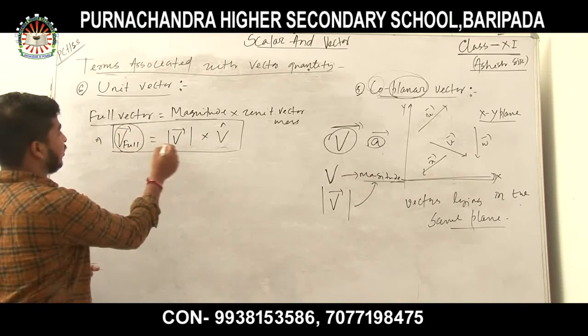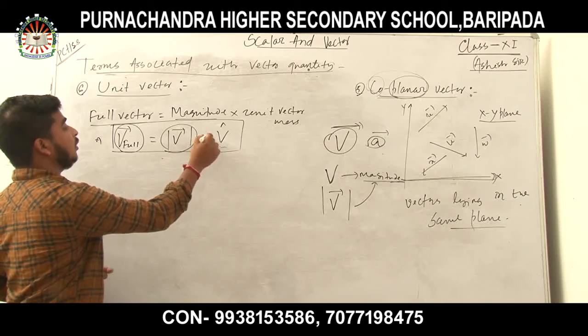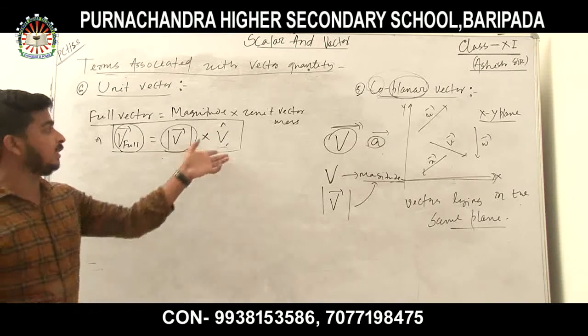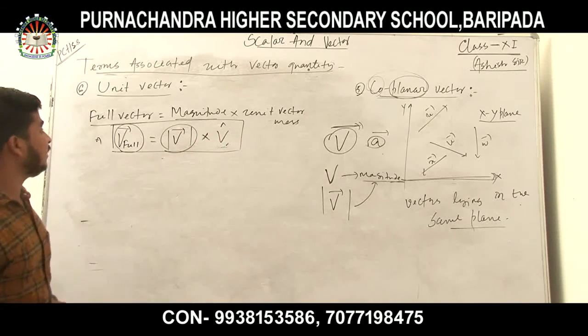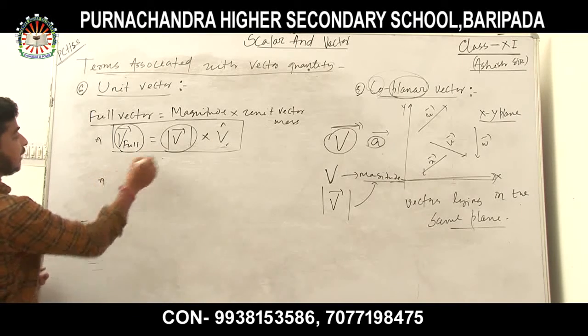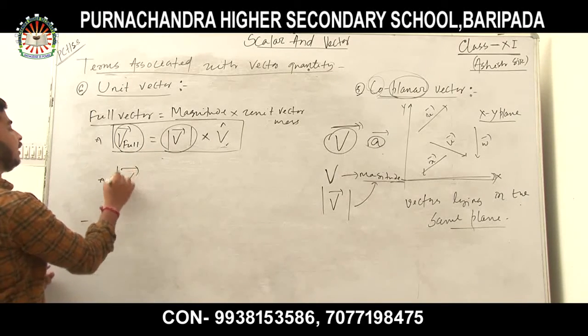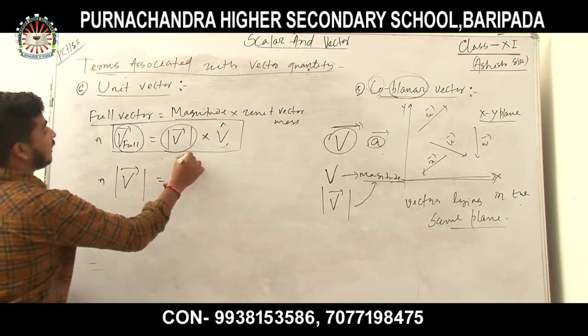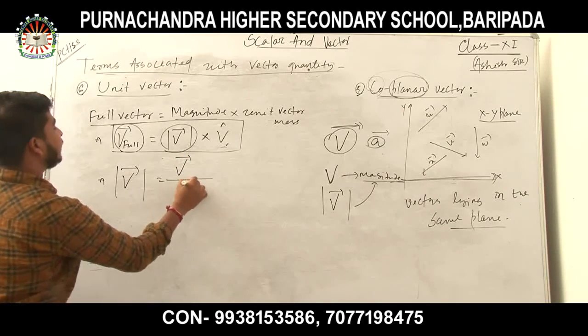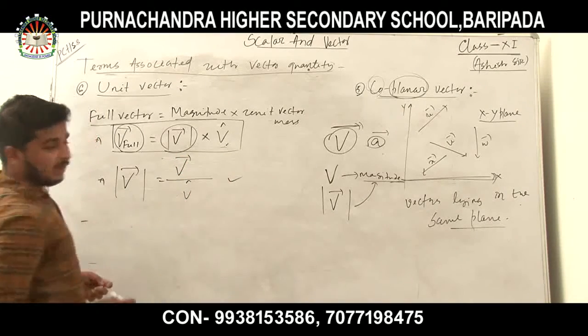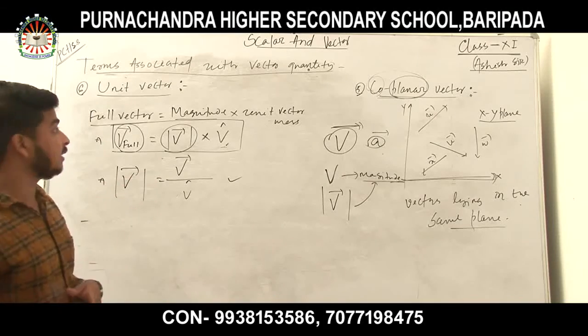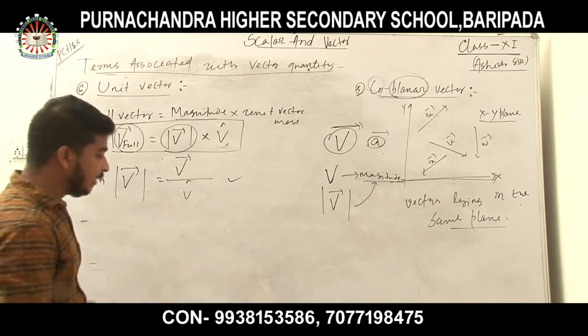V full is equal to v modulus into v cap. The unit vector represents the direction of the full vector. So here I can write the expression for magnitude: v magnitude is equal to v vector divided by v cap. This is a very easy formula. Just remember it. This is all about unit vector.